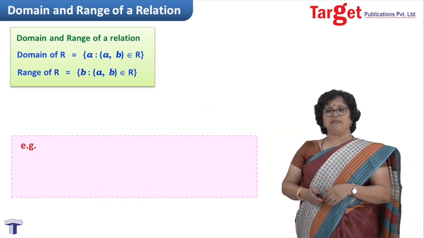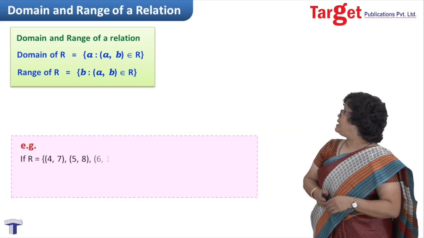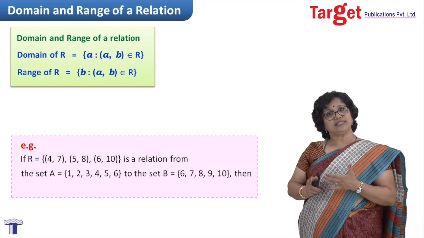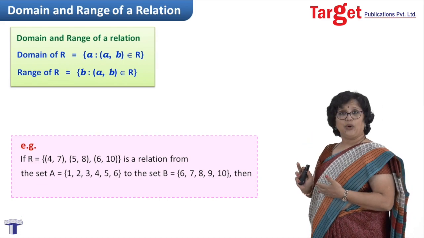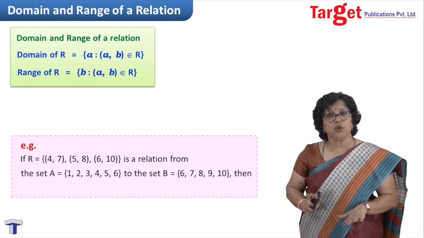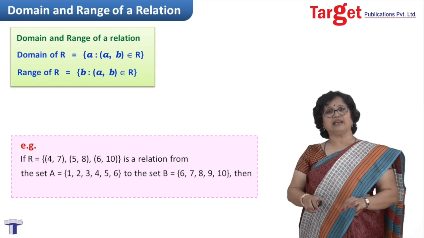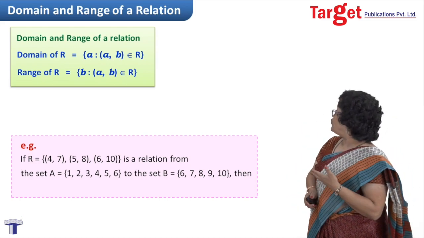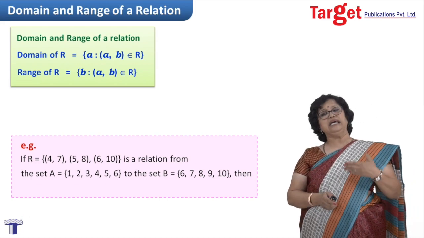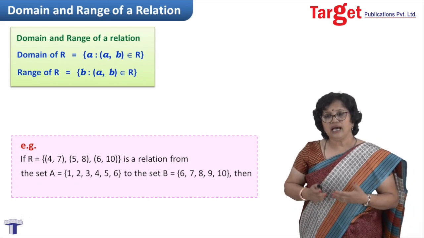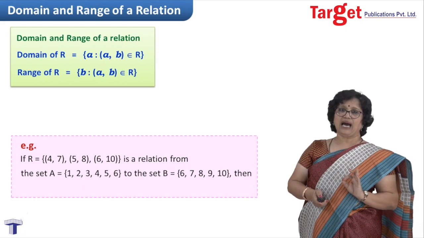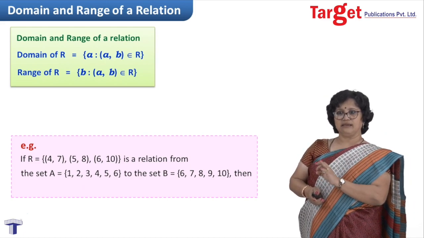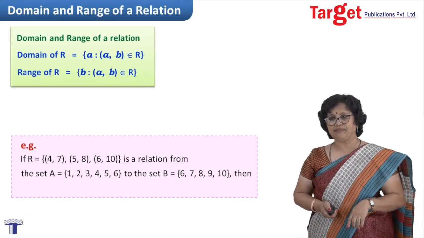Now let us take one example. I have written one relation there. How 4 is related to 7 or 5 is related to 8, that relation is not known to me. But relation is given directly to me as a set containing pairs (4, 7), (5, 8) and (6, 10). And set A and set B are given. Set A and B are {1, 2, 3, 4, 5, 6} and {6, 7, 8, 9, 10}.